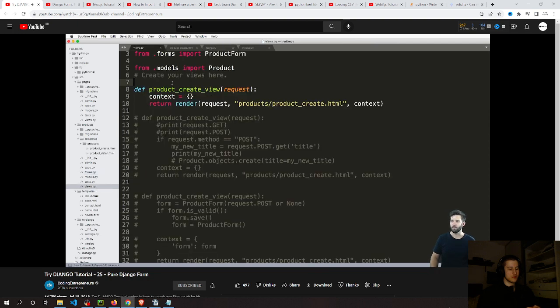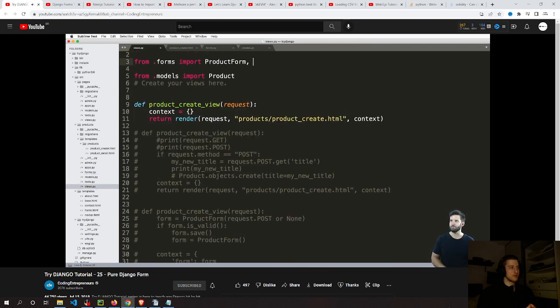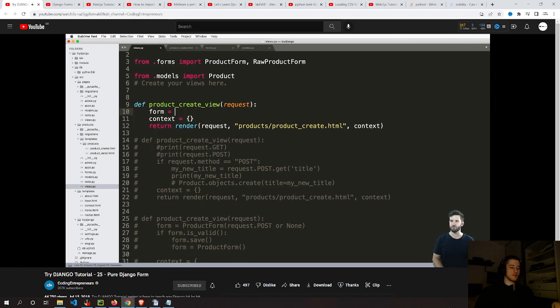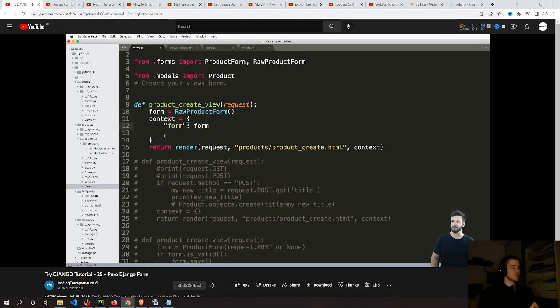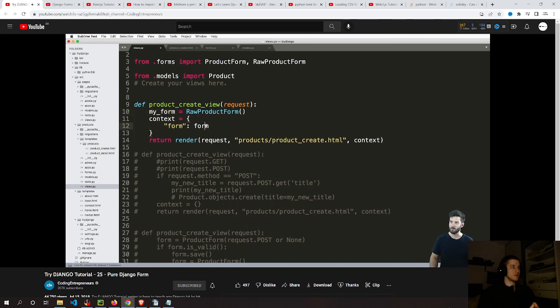So if I grab this form and bring it into my view, we have to render out this form. To render it out, we create an instance of the form. So we'll say form is that. This creates an instance of that form, as you may be familiar with in Python and how you create instances from a class. We add that form into our context. Okay, so again, we could say my form here, and then have form there.